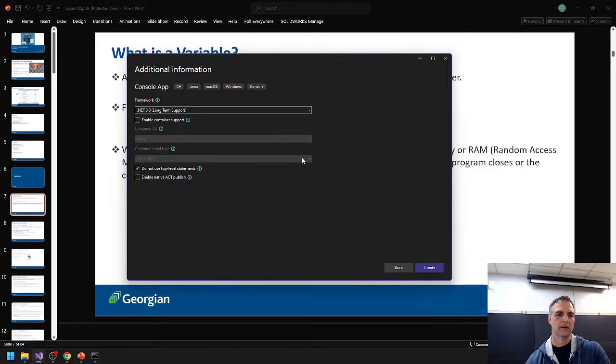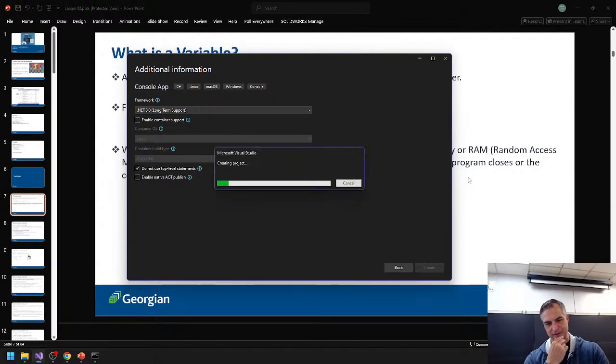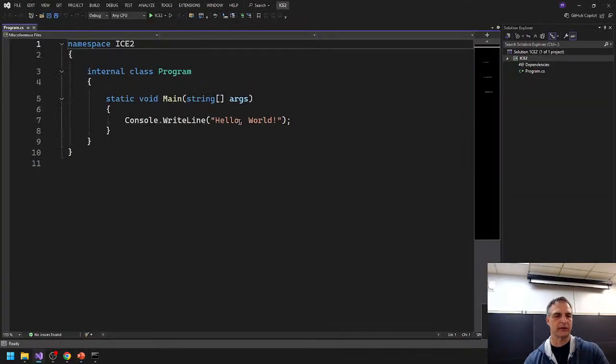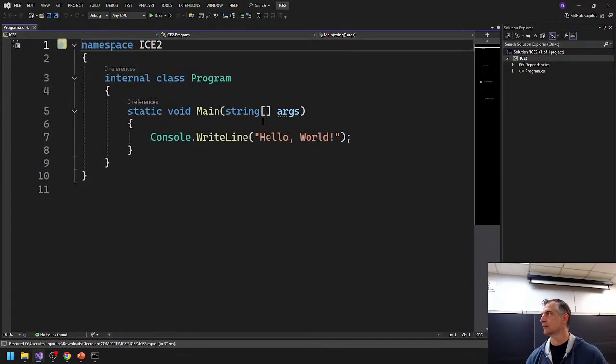Here we go. Again, please make sure this is checked. This is the do not use top-level statements option. Make sure it's checked, and then click Create. Then we should get that same empty screen we had before. All right, here we are. This is the same screen you had before. Let's make this ultra big so you can see it, and I'll even turn the lights down.